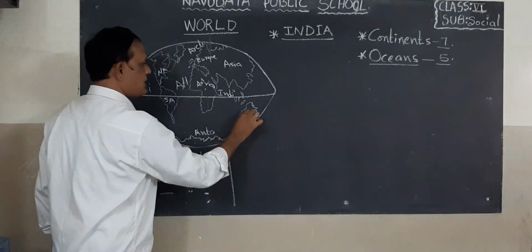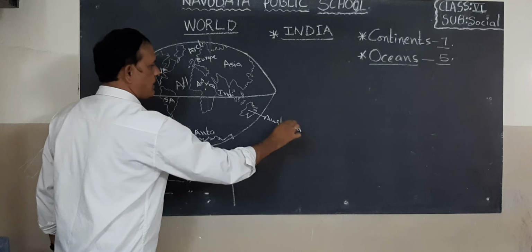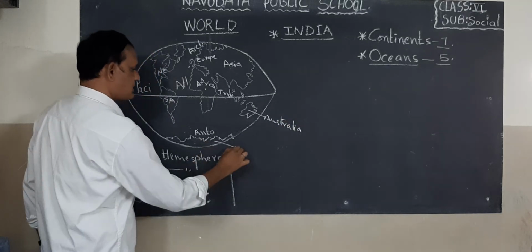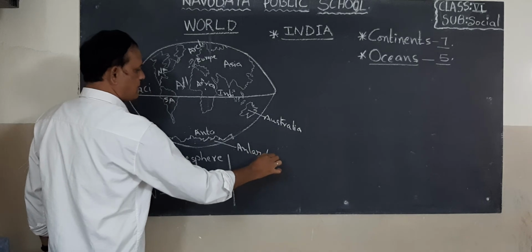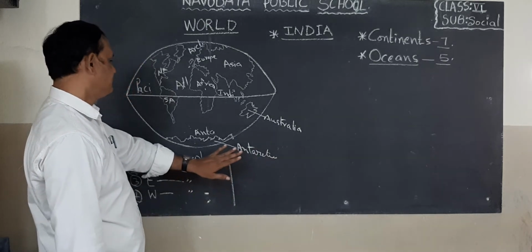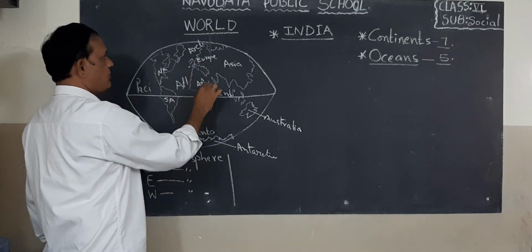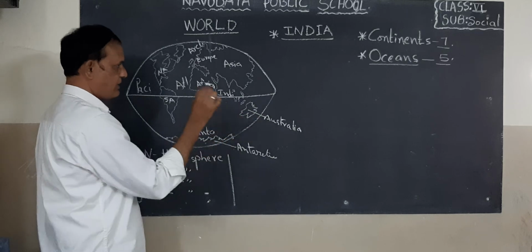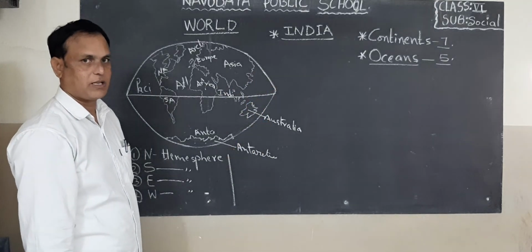This is Australia. This is Antarctica. Okay, children. Listen here. 1, 2, 3, 4, 5, 6, 7. 7 continents are there.